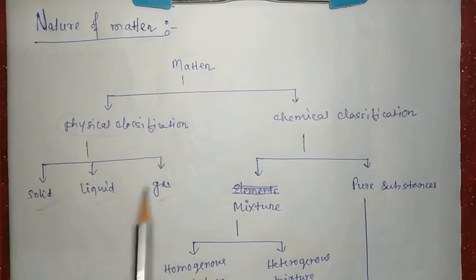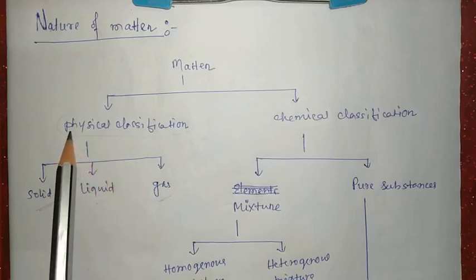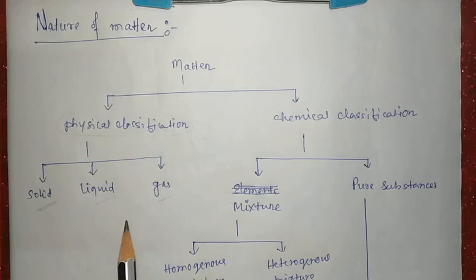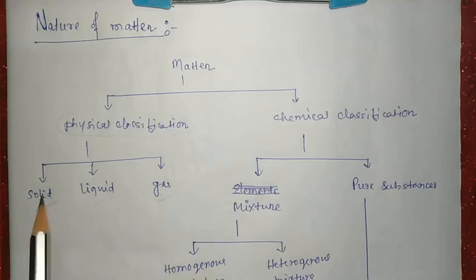So this is the classification of matter on the basis of physical properties. This is called physical classification. In physical classification, matters are classified into how many types? Three different types: solid, liquid and gas. These are also known as the three states of matter.